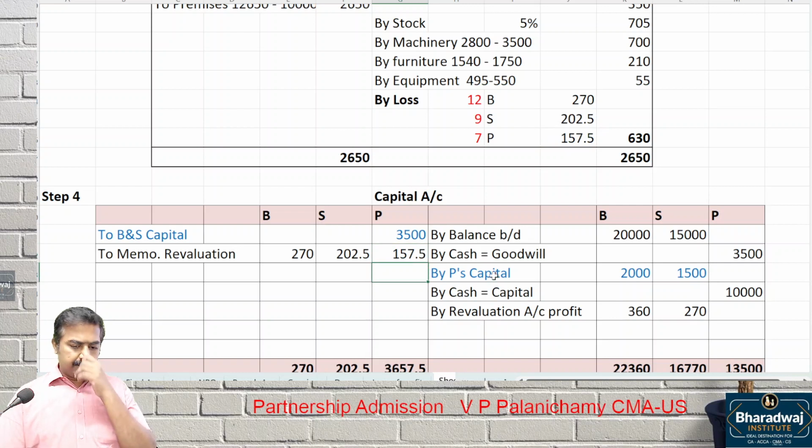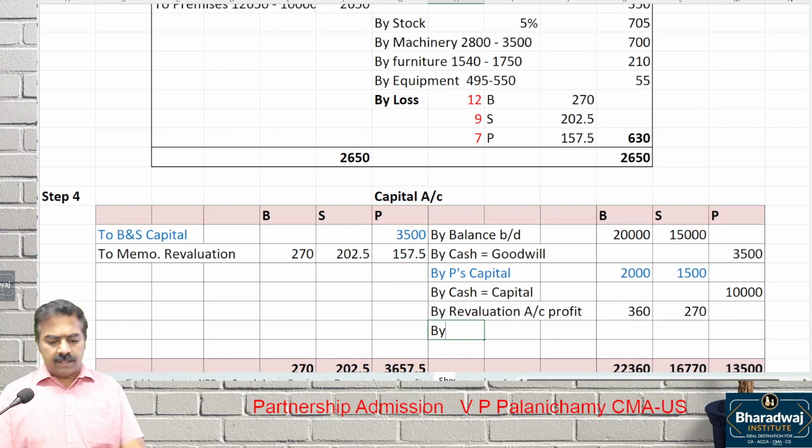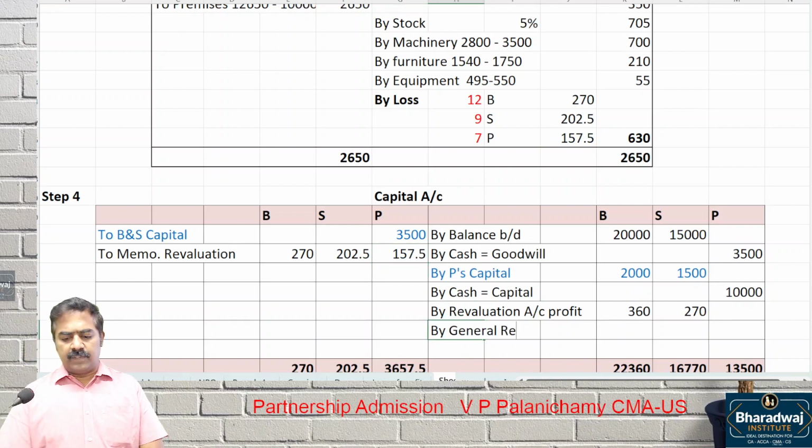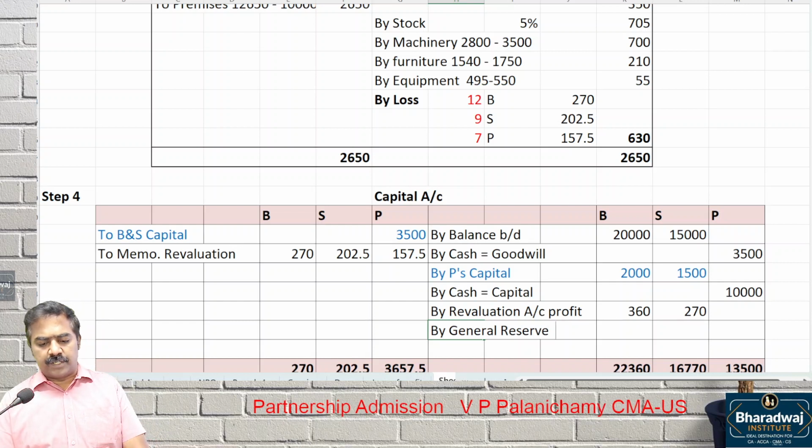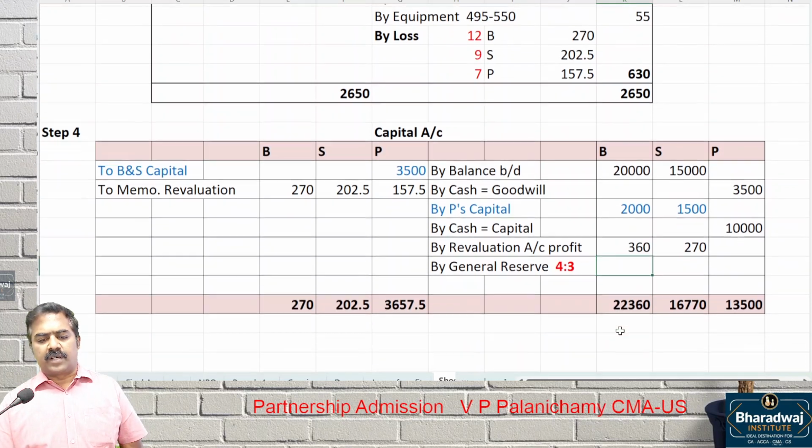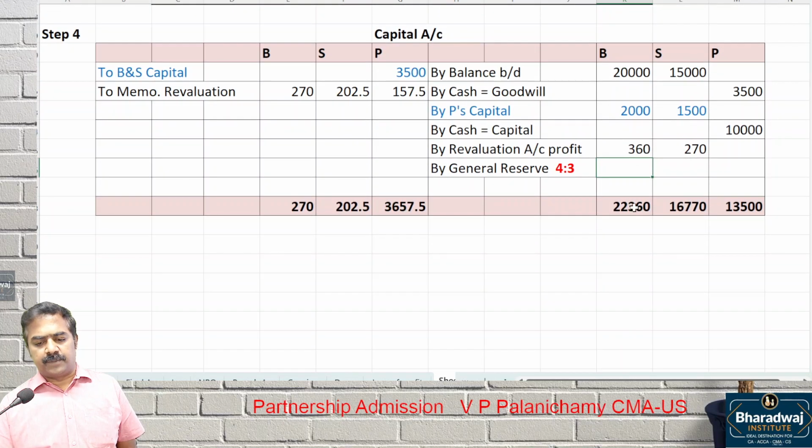That is written off. Then the general reserve will be transferred to old partners in the old ratio. What is the old ratio? 4:3. How much? 1,200 and 900.